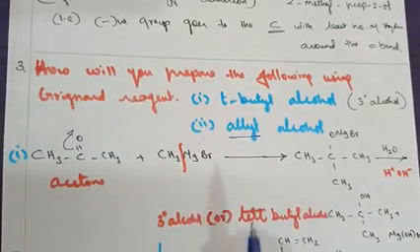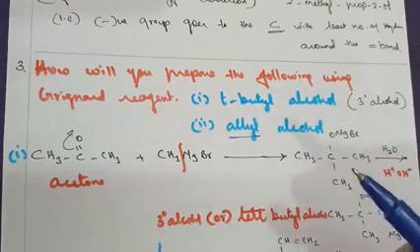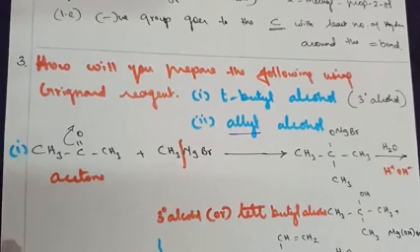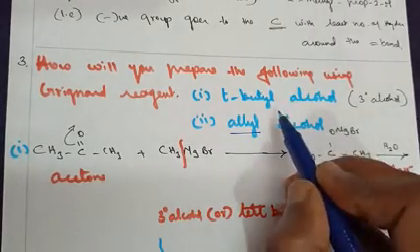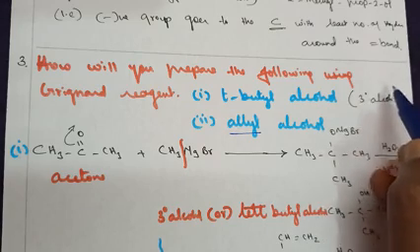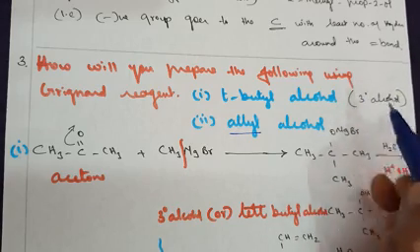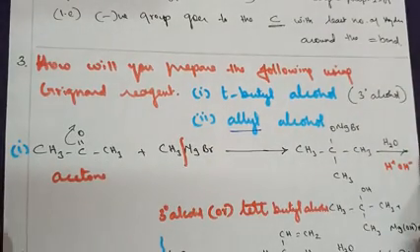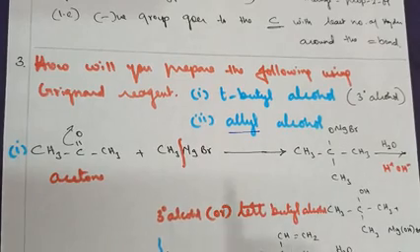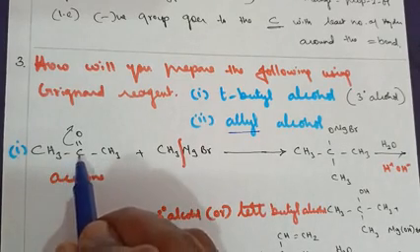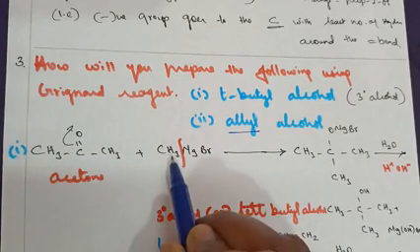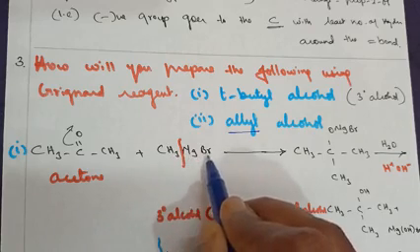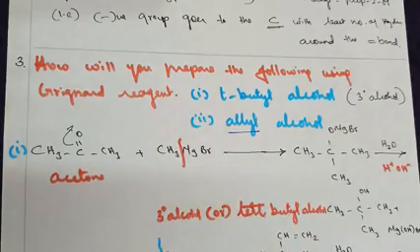According to the first question, you have to get the product tert butyl alcohol by treating it with a Grignard reagent. Now for tert butyl alcohol, a tertiary alcohol, you need three alkyl groups present. So consider acetone, the same example I worked out when I took the concept for you all. Acetone, CH3 C double bond O CH3, treat it with methyl magnesium bromide, that is CH3MgBr, the Grignard reagent here.